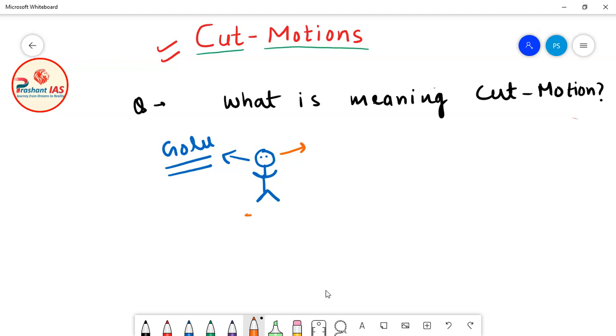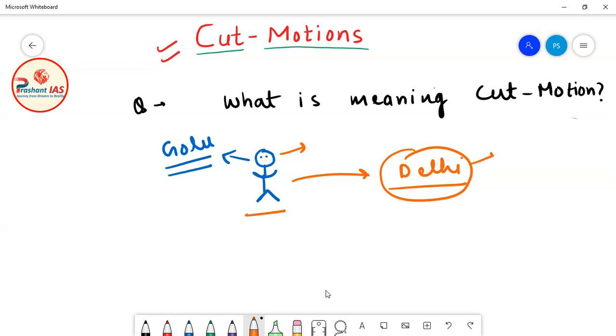So Golu went to Delhi, and then Golu joined one coaching for the civil services exam. Now when Golu is living in Delhi, he needs a lot of money for his expenditure. For example, Golu needs money for his room, for food, for traveling, for the coaching fees, and for stationery.